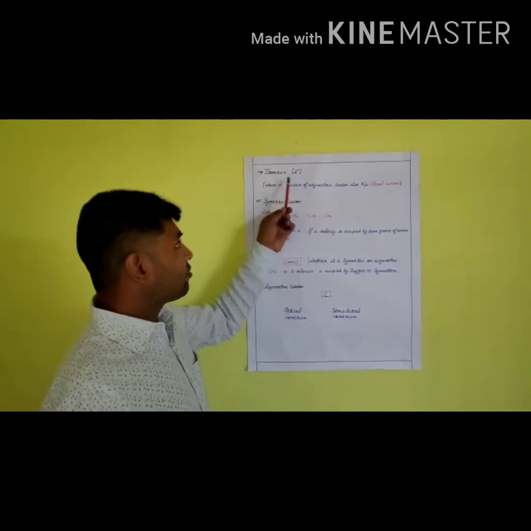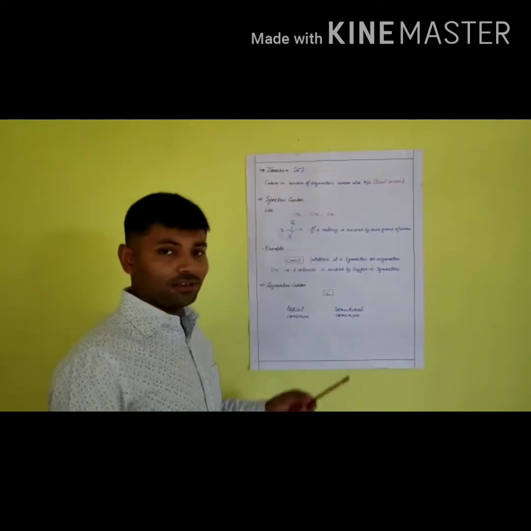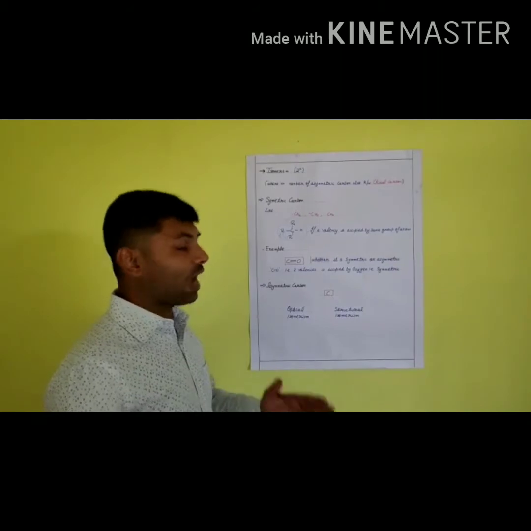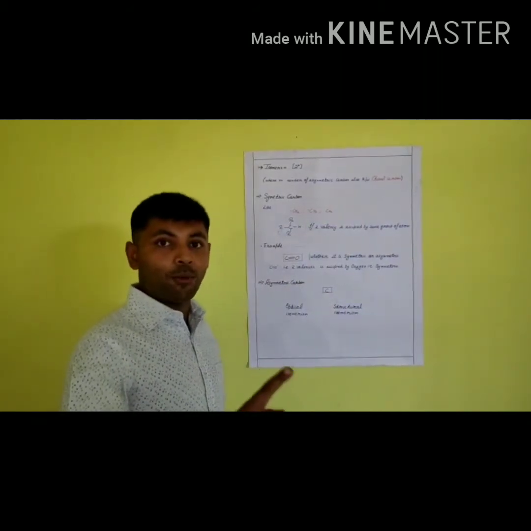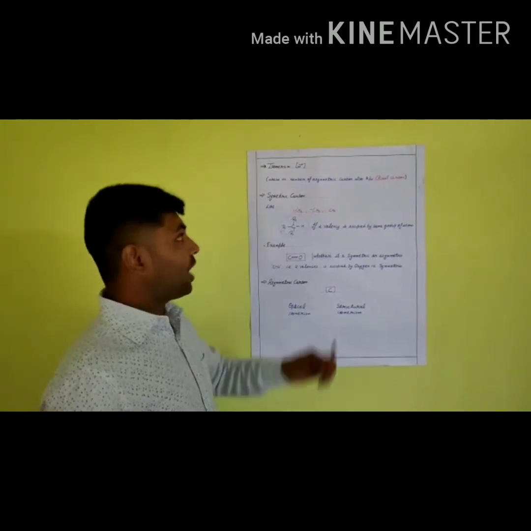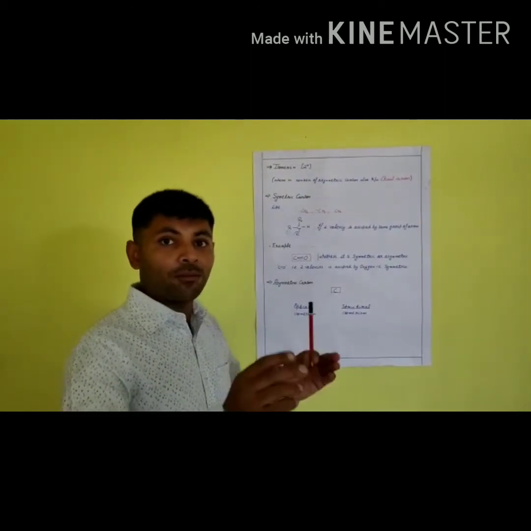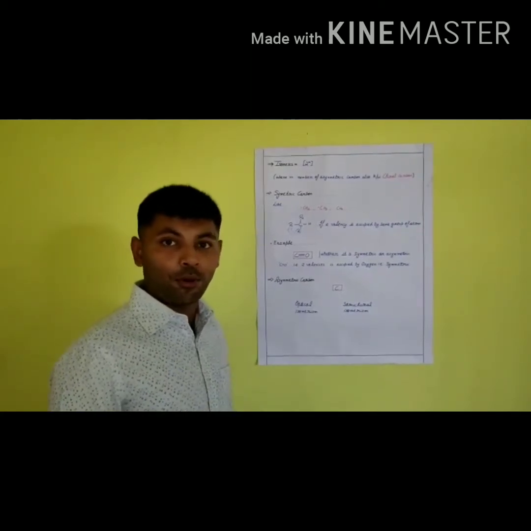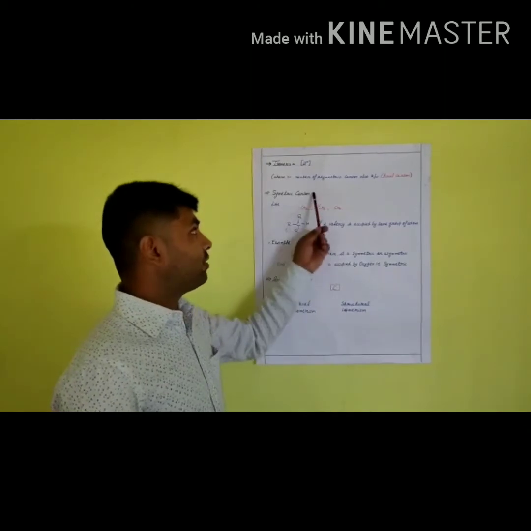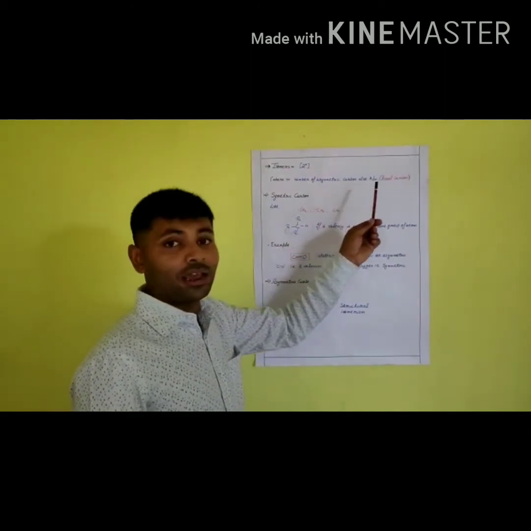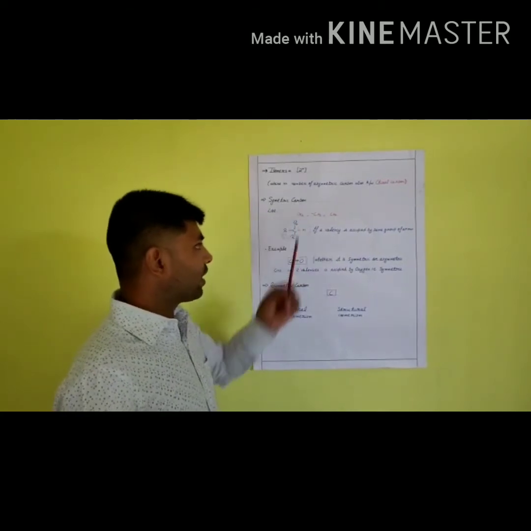Now we have to see isomers. Isomers are 2 to the power n. Here n is the number of asymmetric carbons, also known as chiral carbons. One important point to note here is that n for isomers and n for carbohydrate are different. In carbohydrate n is the total number of carbon, and in isomers it is the number of asymmetric carbon. It is clear. Now see symmetric carbon.